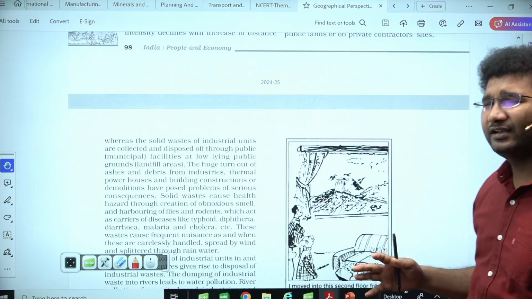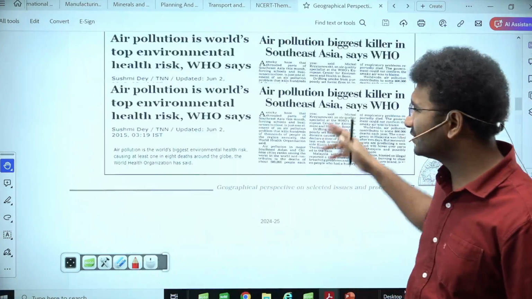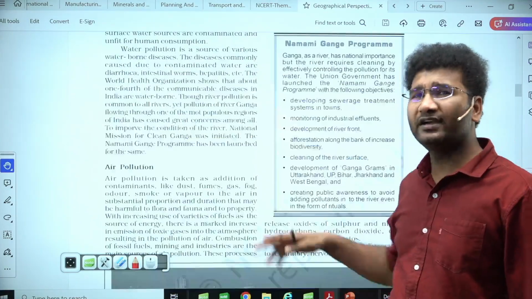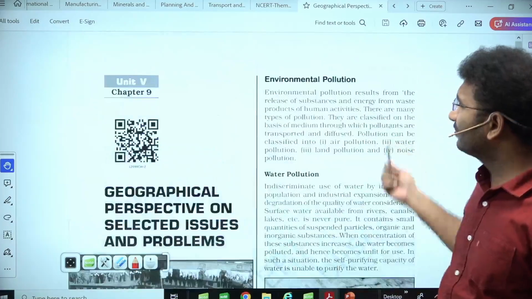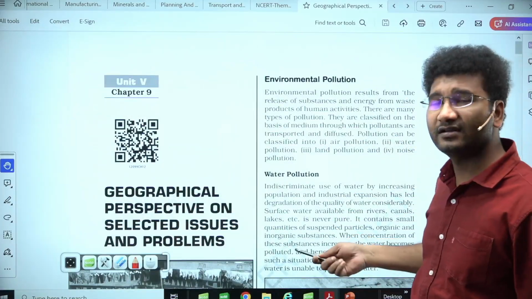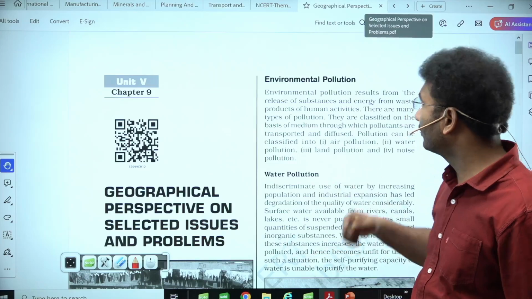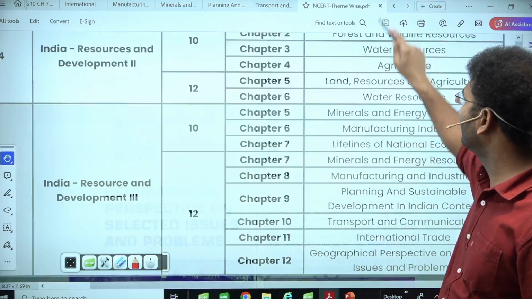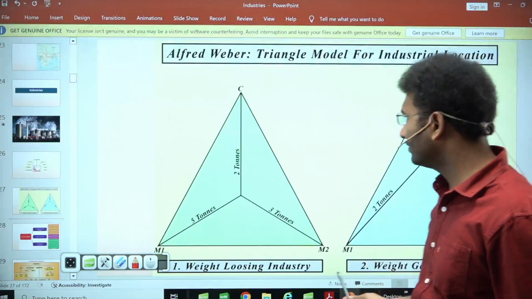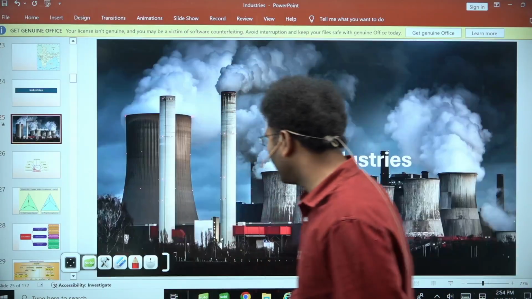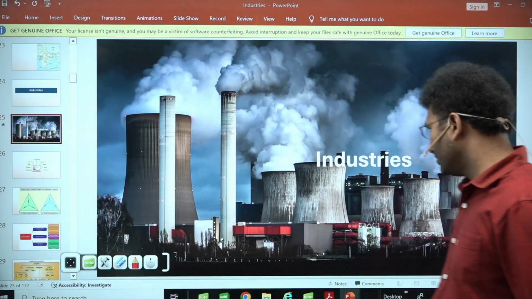Like that, you can develop new case studies. The case studies given in this chapter are outdated, a little older. You can pick up your own case studies. For example, environmental pollution, how to have a perspective on that. Water pollution, how to have a perspective on that. Now to show a different perspective, let me show you a small slide. Tell me what kind of perspective you have looking at this image.